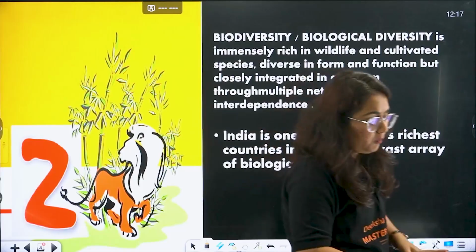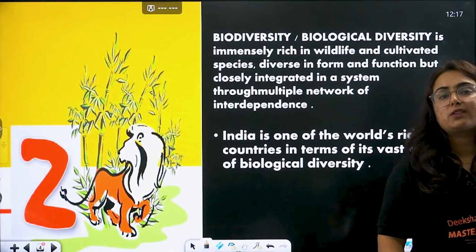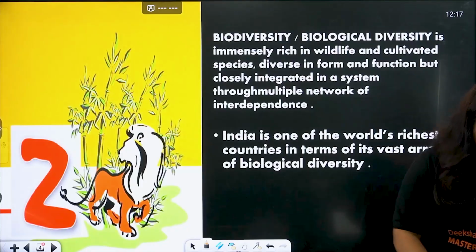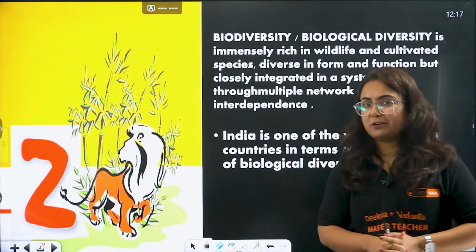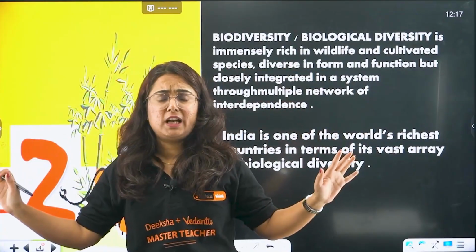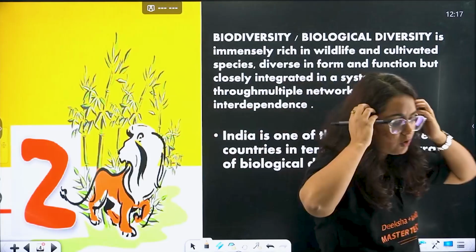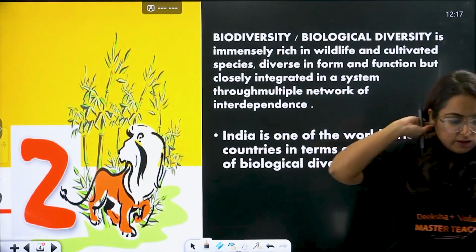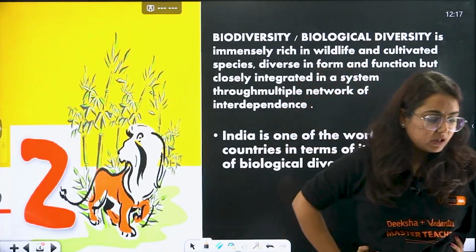But what is happening now? We have not realized the importance of these resources in our daily life, as we have not valued this diverse flora and fauna. Tell me in the comment section if you are aware of flora and fauna, because I do not need to explain to class 10 students what fauna and flora are. So my dear students, we have taken them for granted.